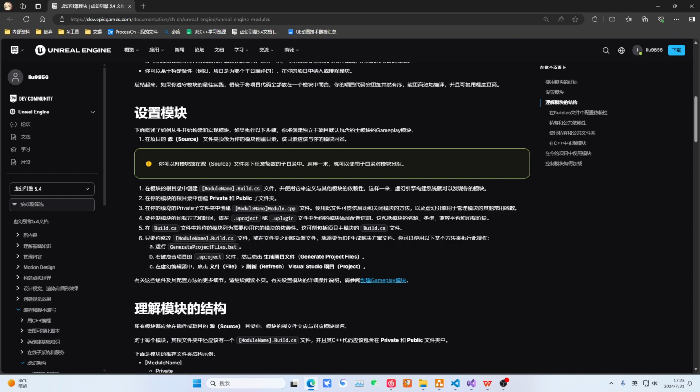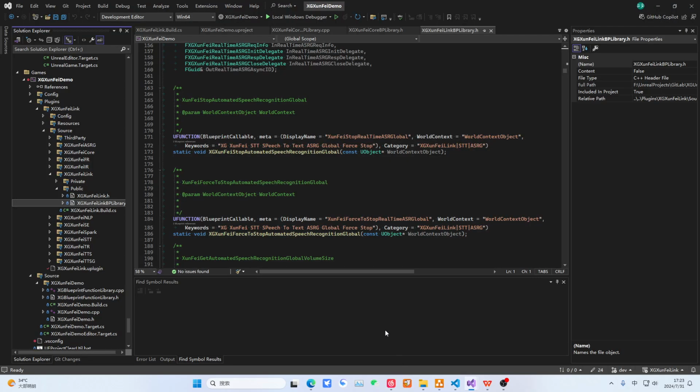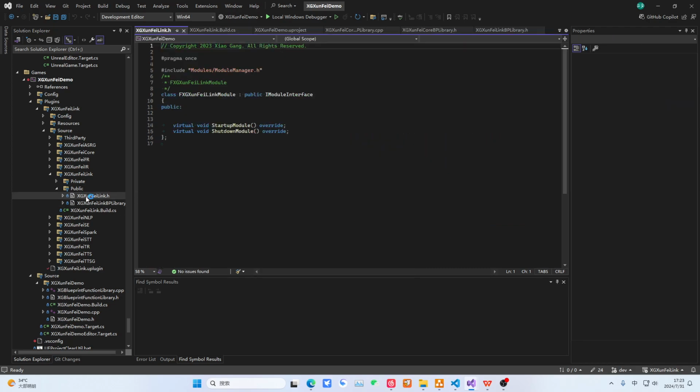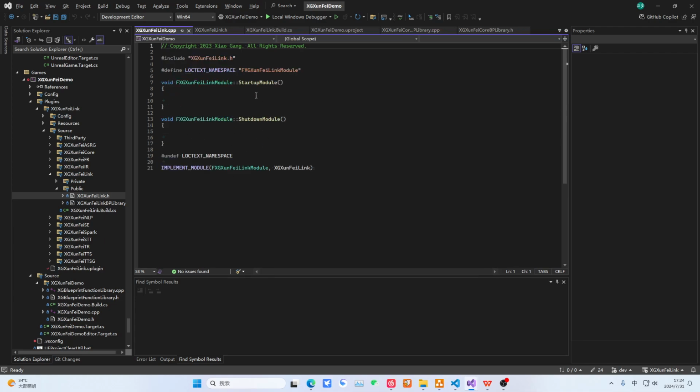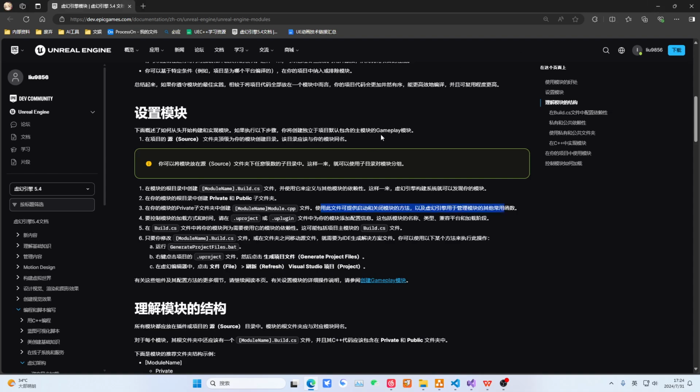Actually, as we just mentioned, this Build.cs file defines the module for UBT, the Unreal Build Tool. It will then link your modules based on this Build.cs. Generally, within a module, it will create the public and private folders. Within our header file distribution and our own source files, we don't want others to see our private header files. Then we can define some personalized behaviors.